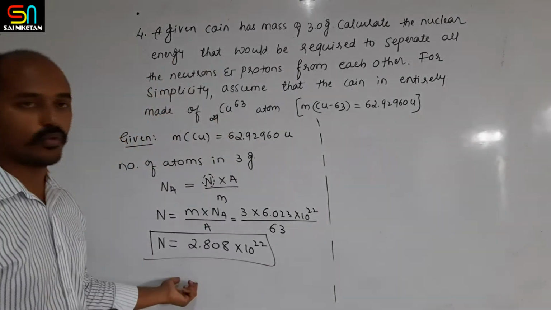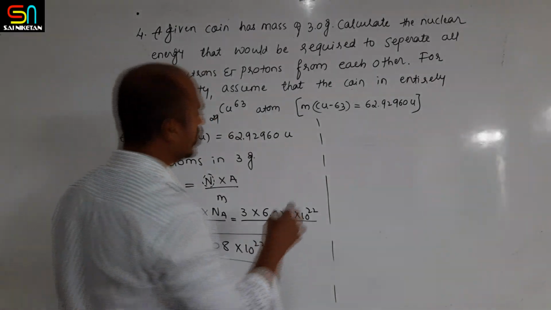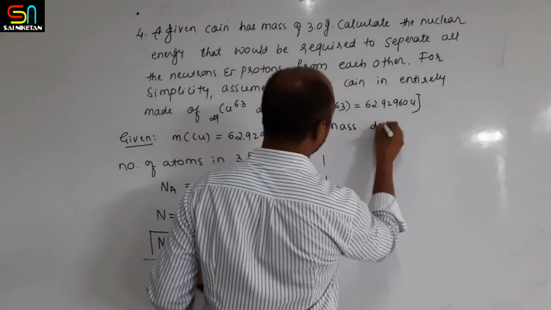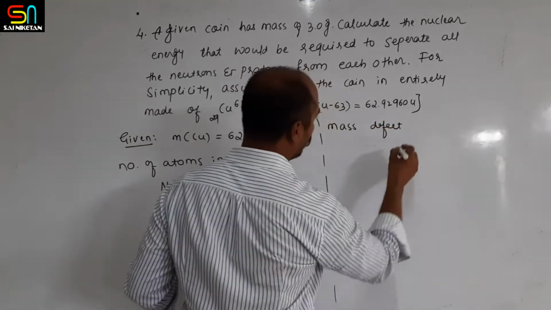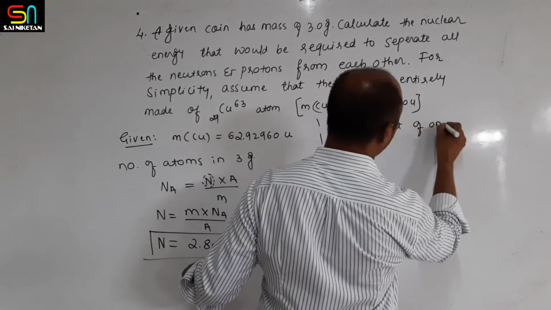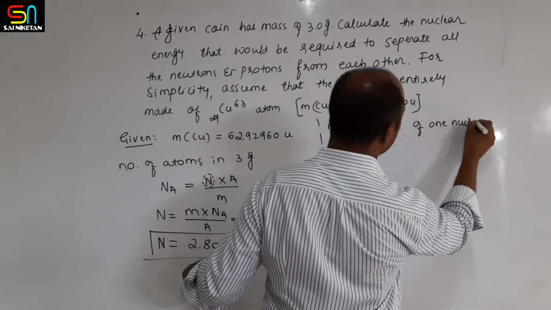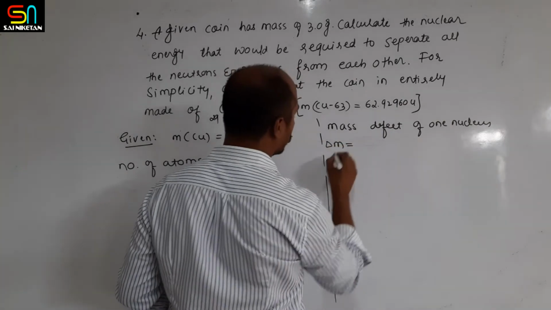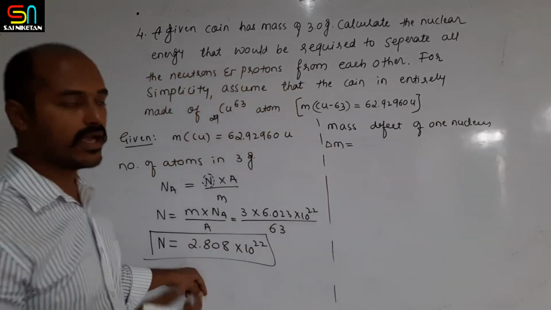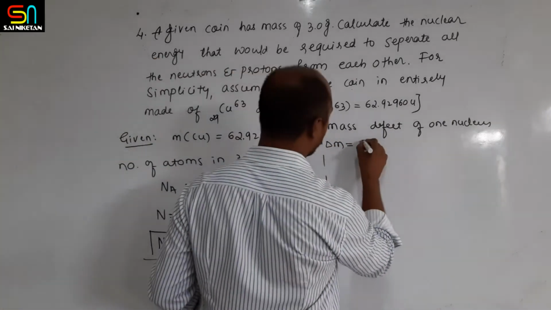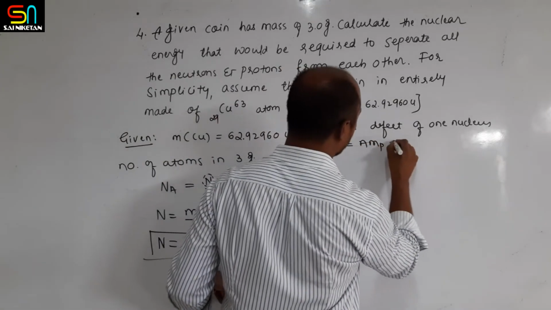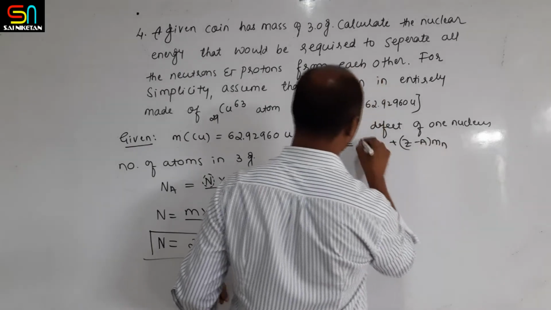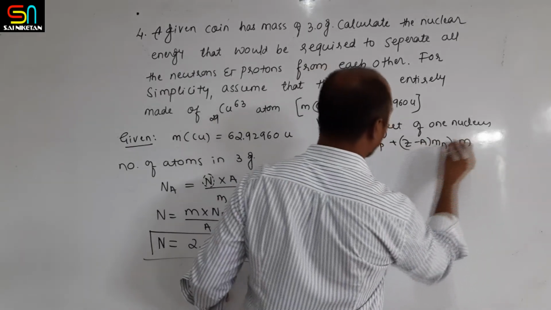Then the mass defect of one nucleus is delta m equal to, the formula is the same, that is [A multiplied by mp, that is Z mp, plus (A minus Z) mn] minus m.